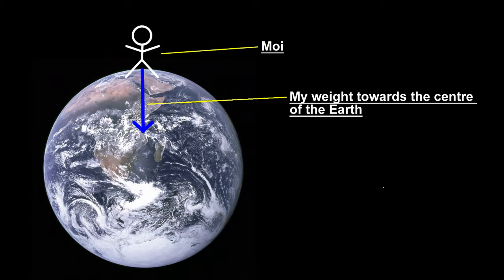On the other hand, when I stand on the Earth, its gravitational field exerts a force on my body which is measured in newtons and points towards the centre of the Earth. Because this force has a direction associated with it, it's a vector quantity, as we have already seen.